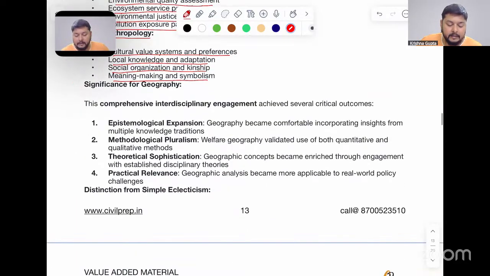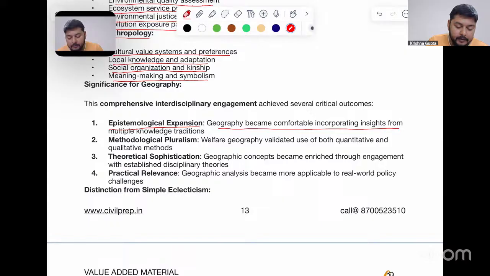Now, the significance of this disciplinary engagement for geography. Number one, epistemological expansion. Geography became comfortable incorporating insights from multiple knowledge traditions. Epistemological basically means multiple sources of knowledge. Number two, methodological pluralism, where we are taking various quantitative and qualitative methods together to understand a basic reality.